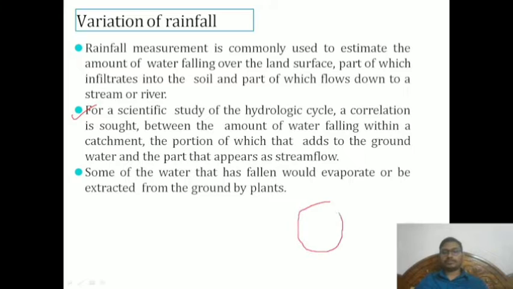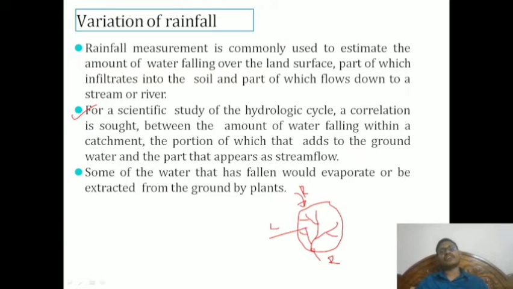For example, this is a river. So in this particular watershed, what is the amount of rainfall? That is very important. And after losses, what is the runoff at the outlet? Outlet means it is going to the end. We can see the second point here clearly.